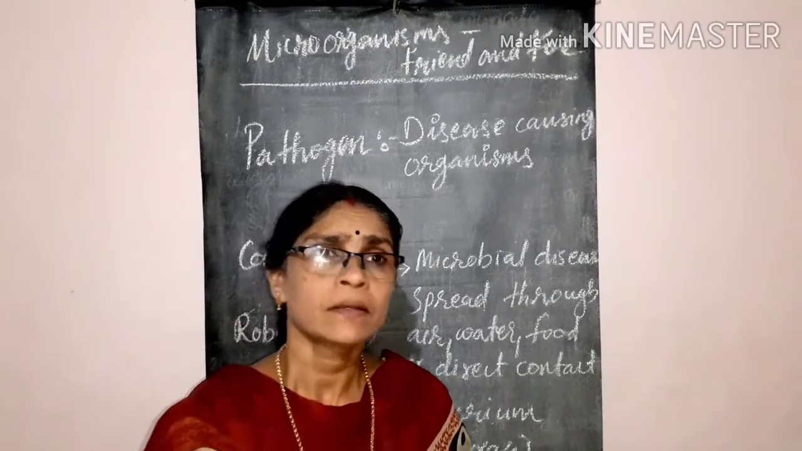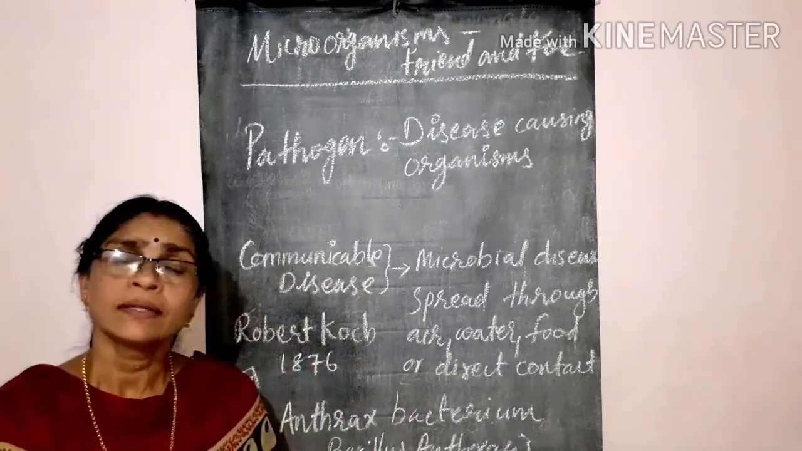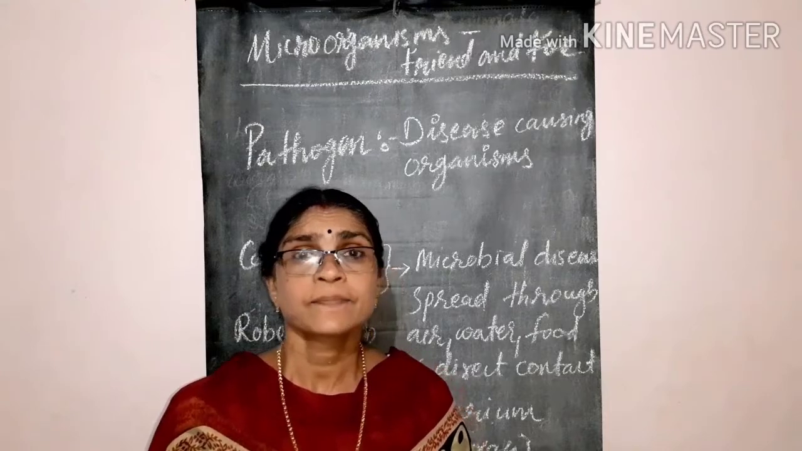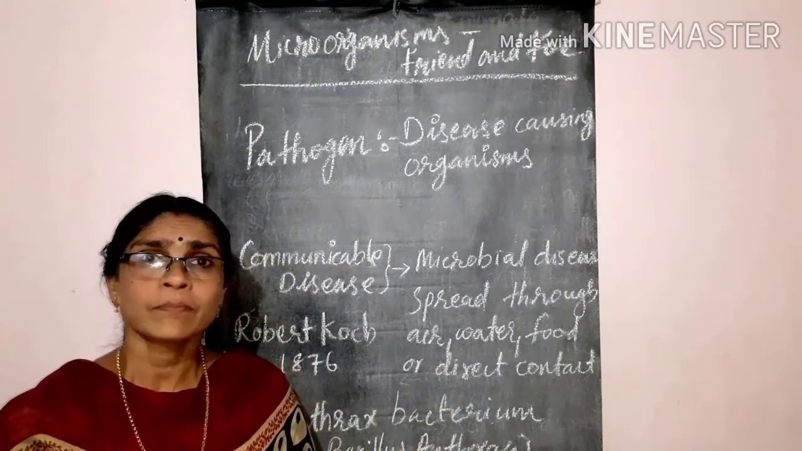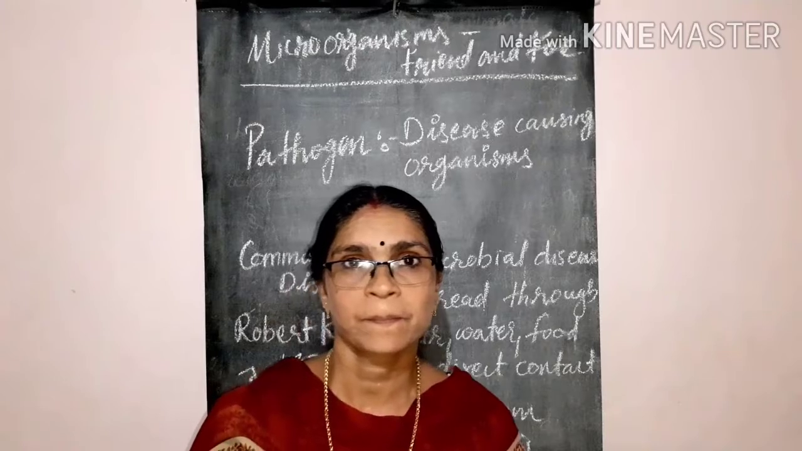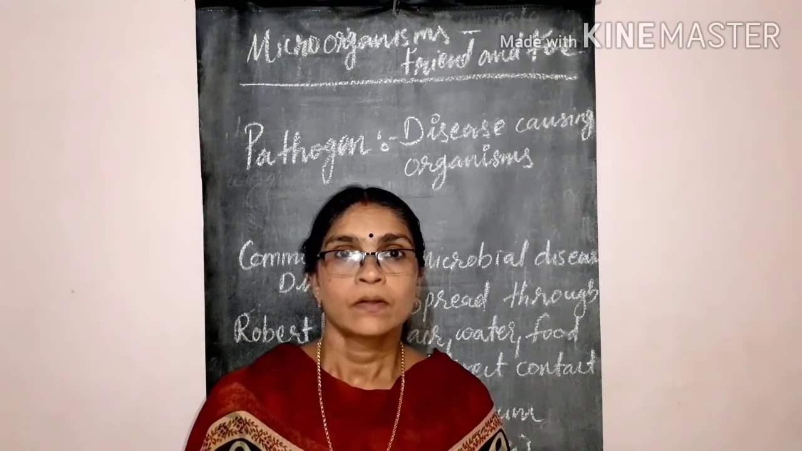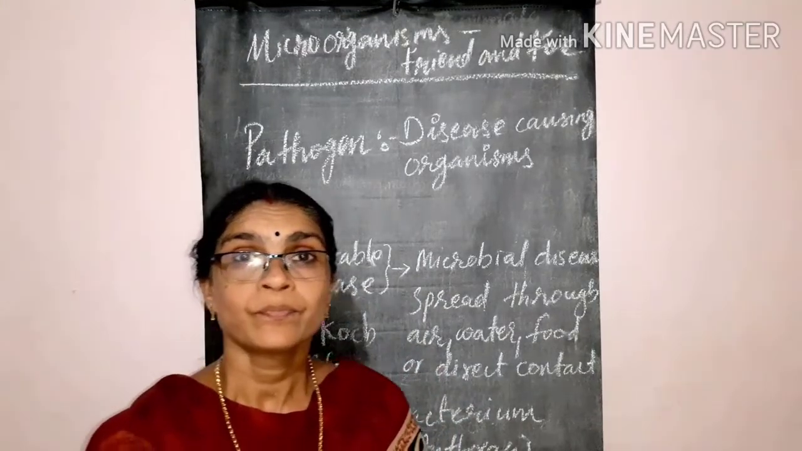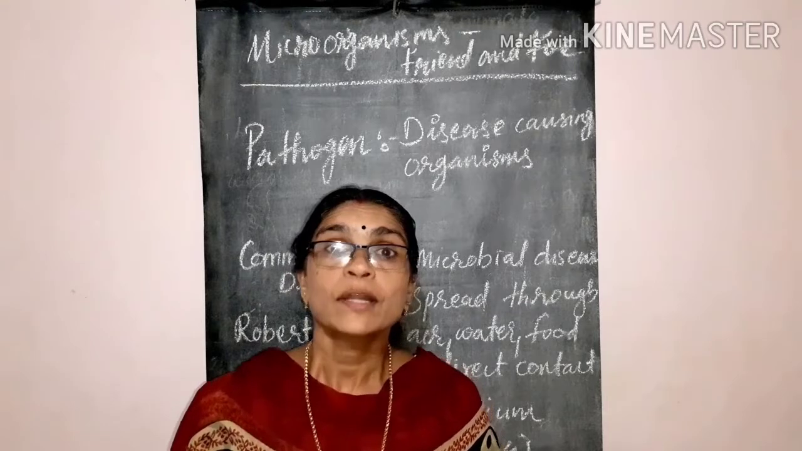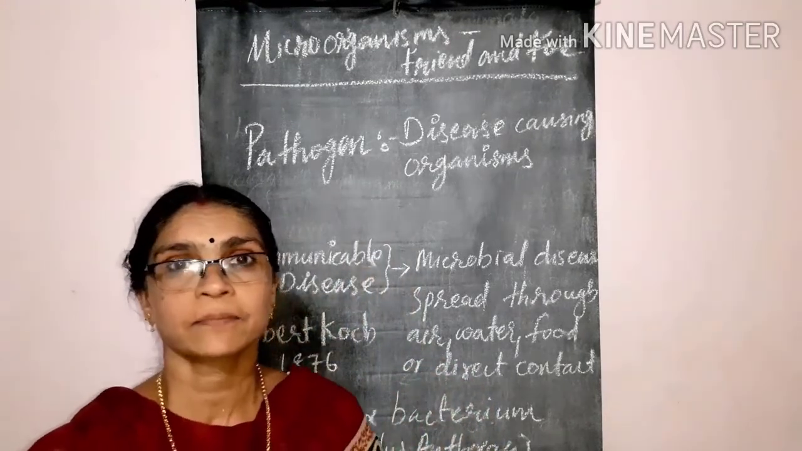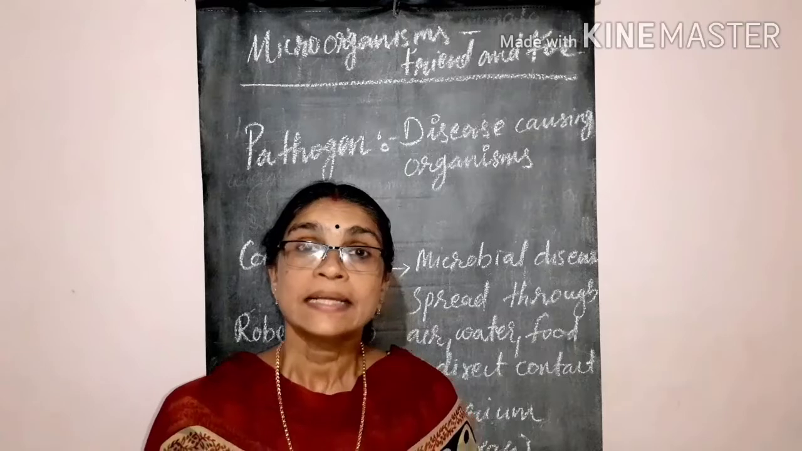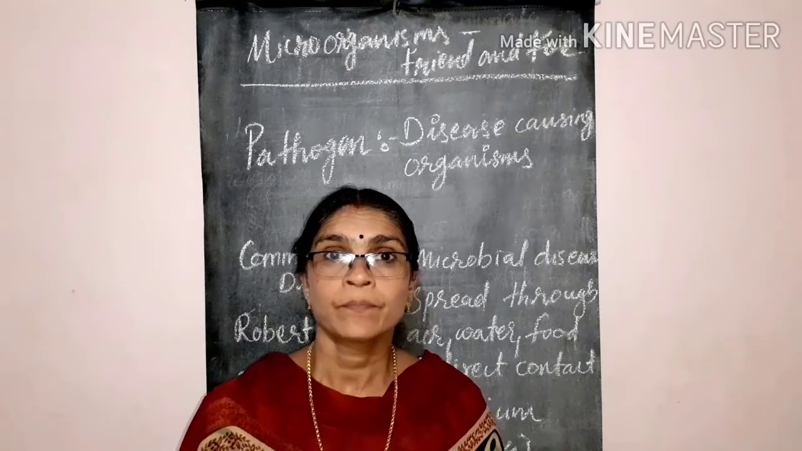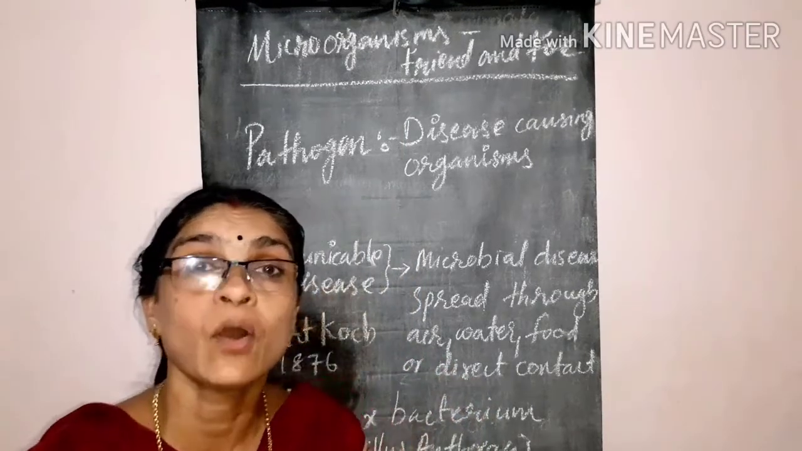Then how can we control the spreading of dengue and malaria? We know that mosquitoes breed in water. If we do not allow water to stagnate anywhere, the clean and dry environment or surroundings prevent the breeding of mosquitoes.